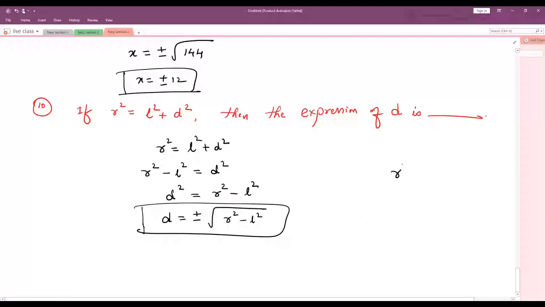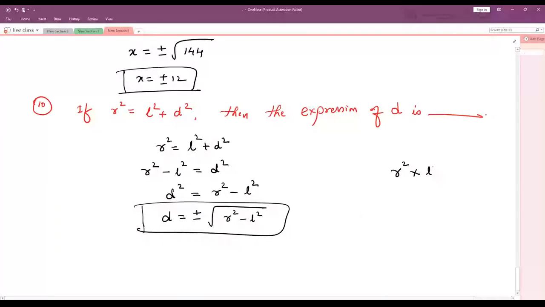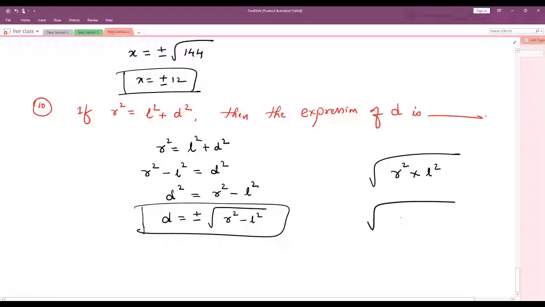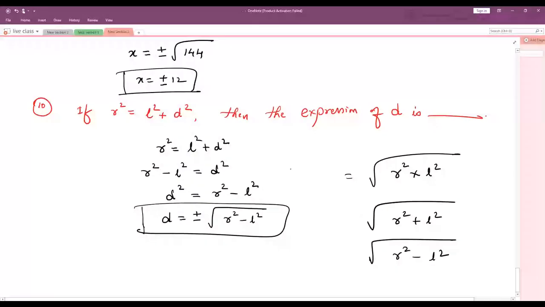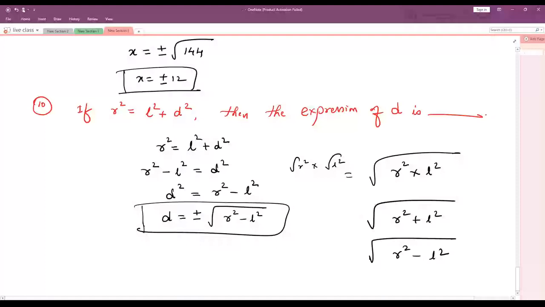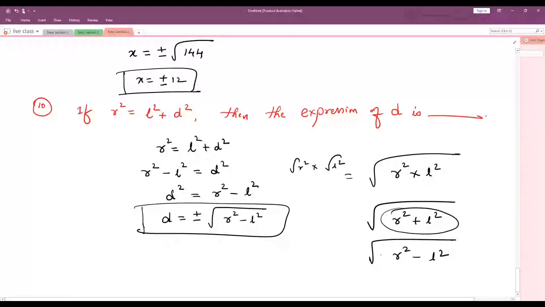See here, if it is r square into L square, or root of r square plus L square, or root of r square minus L square, in this case, root is there for both. We can split this as root r square into root L square. But here, if we have to cancel, this entire term is one term. Even in this also, the entire term is one term.